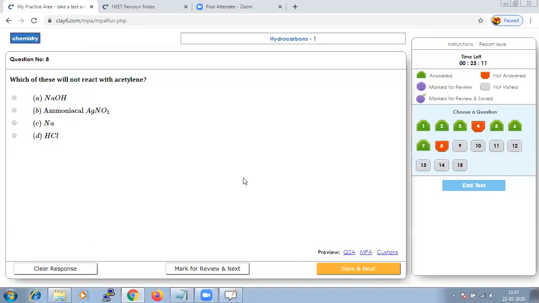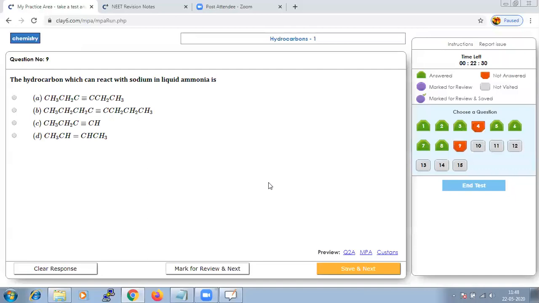Which of these will not react with acetylene? We should know that acetylene is basically a weak acid. Hence, from the given options, acetylene will not react with NaOH, or if they have given you KOH, because it reacts with a very strong base only. A weak acid and a weak base combination will not be possible. Hence, you can say option A to be the right answer. Save that and go to next.